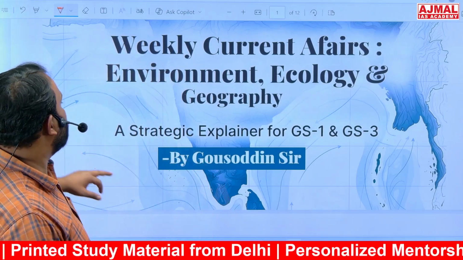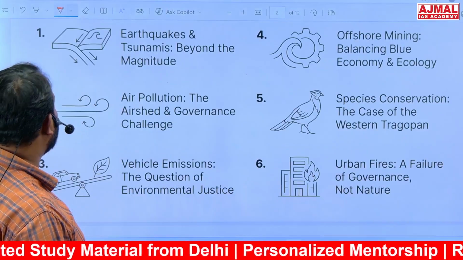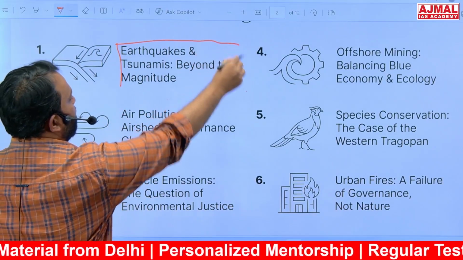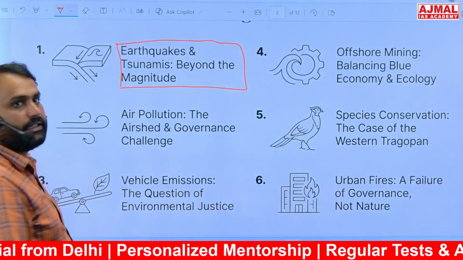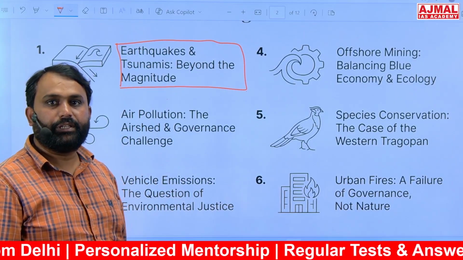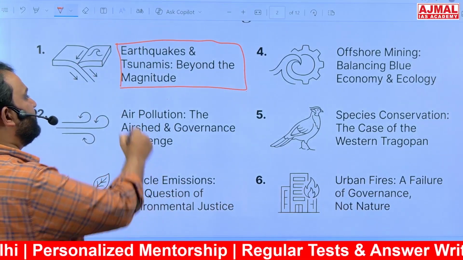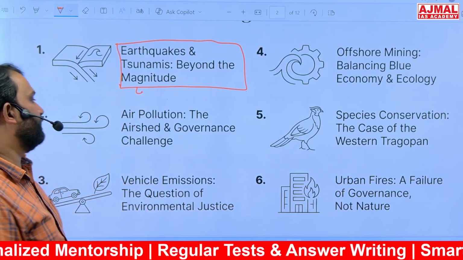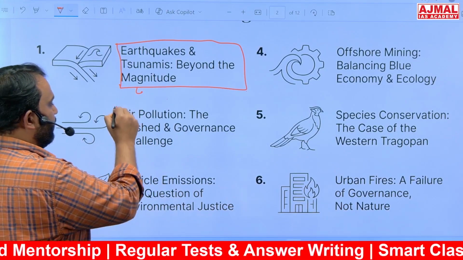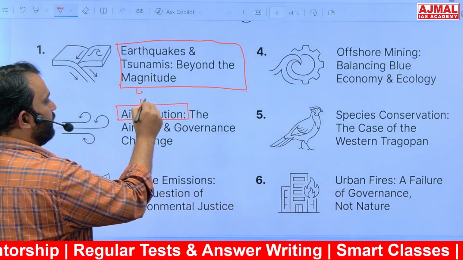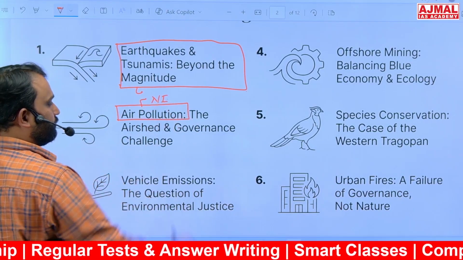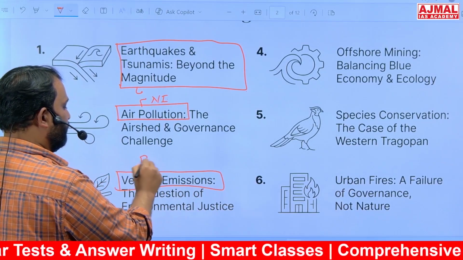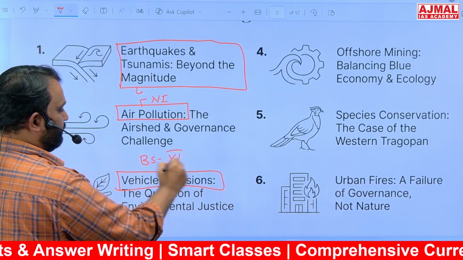Today we will discuss the topics of earthquakes and tsunamis, because recently Japan was hit by a high magnitude earthquake which triggered tsunami warnings. We will see how UPSC can ask questions both in prelims as well as mains. Thereafter we will discuss in detail air pollution in northern India as well as the issue of vehicular emission and BS6 standards. ठीक है.